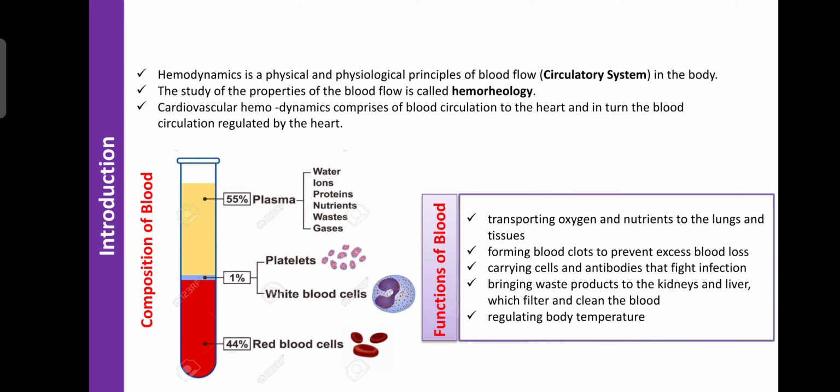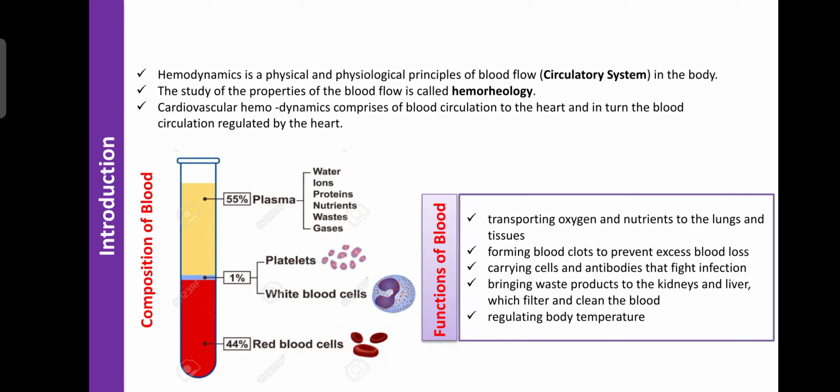Regarding hemodynamics, it is the physical and physiological principle of blood flow in the circulatory system of the body. In our body, various circulatory systems are present. First and most important is the systemic circulation, which is helpful for the transport of blood between the heart and organs. The second most important is the pulmonary circulation, which is the exchange of blood between the heart and lungs. That is helpful for the oxygenation process.